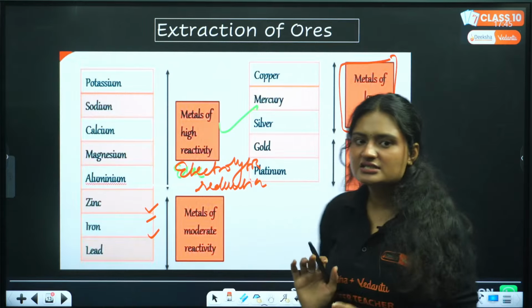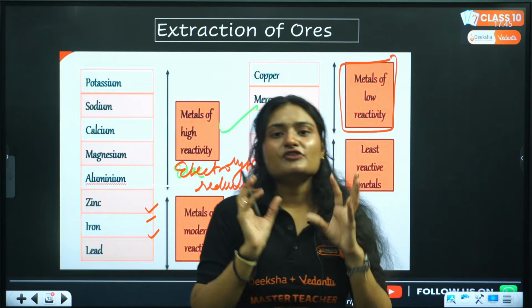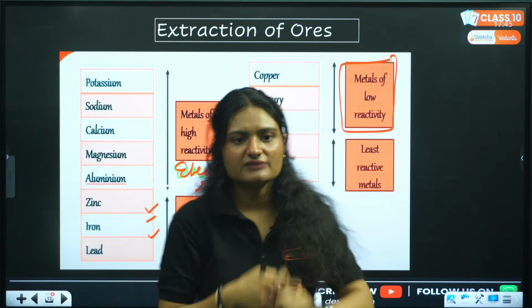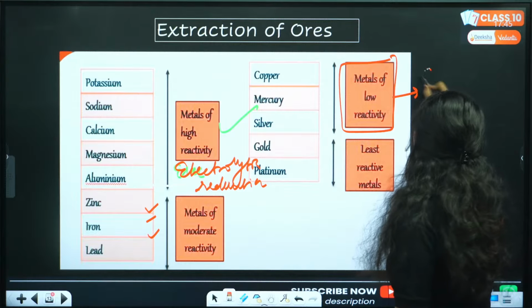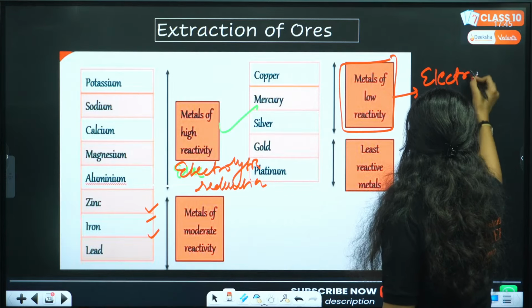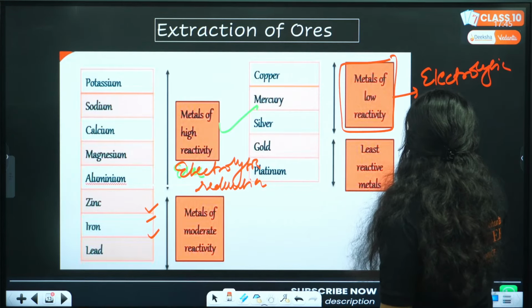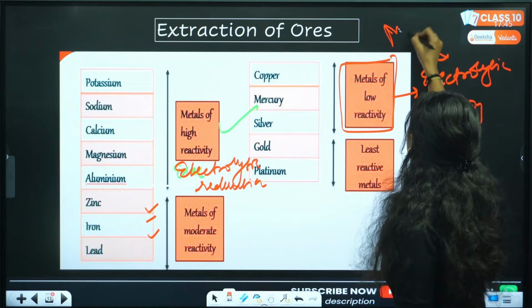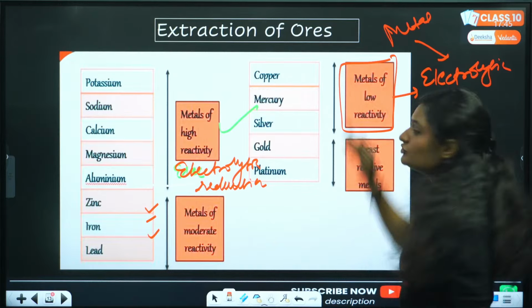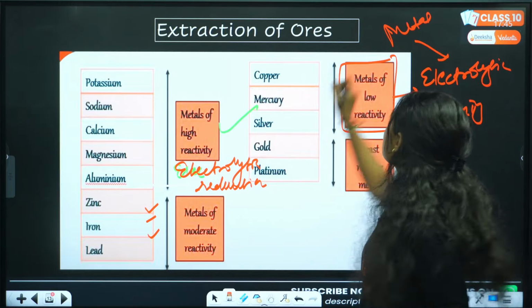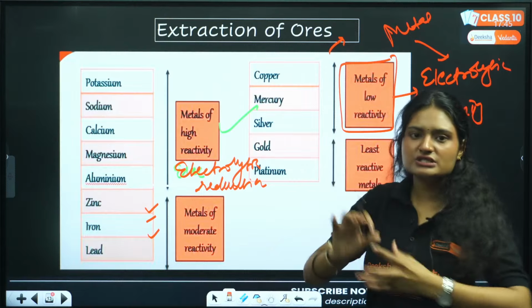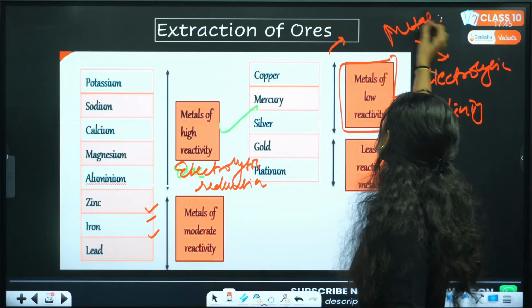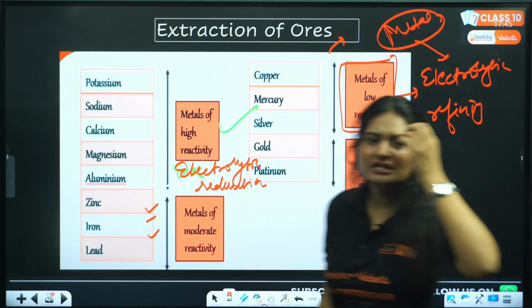Then you have metals of low reactivity. They generally exist as their sulfide ores. From sulfide ore, again you do roasting, then you get the metal, then you do one more thing. We do refining. We do electrolytic refining. So once you get your metal, you have a sulfide ore. From that sulfide ore, you do the roasting. After roasting, you get the oxide, then do the reduction, and then finally you get the metal. It has some other impurities also.